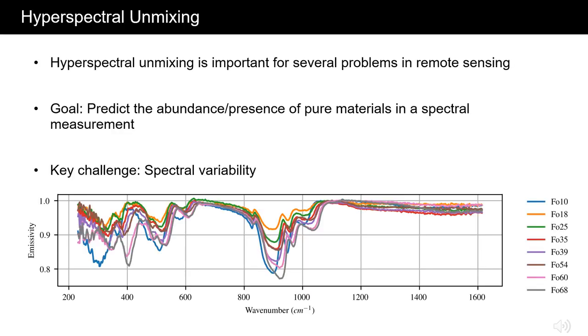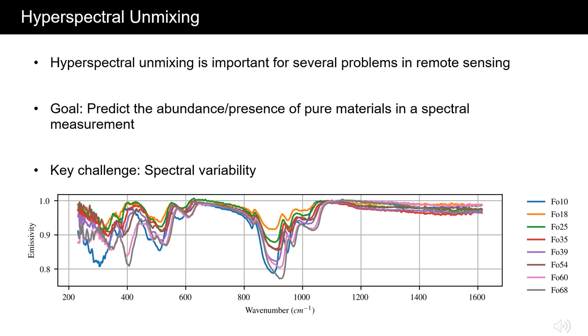We present differentiable programming for hyperspectral unmixing using a physics-based dispersion model. Hyperspectral unmixing is an important remote sensing task with applications including material identification and analysis. The central goal is to predict the presence or abundance of pure materials in a mixed sample from its spectral